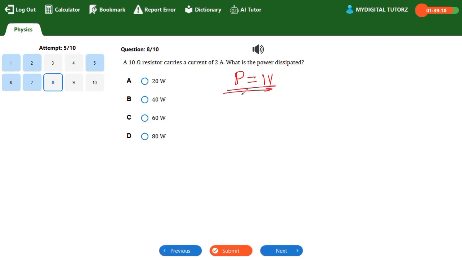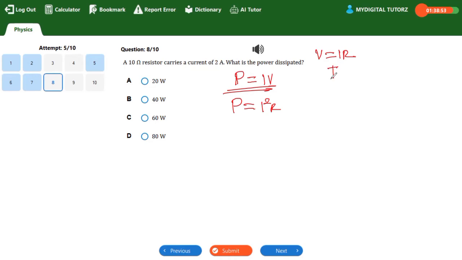P equal to IV. From here we get others, because V is equal to IR according to Ohm's law. So anywhere I see V in P equal to IV, I'll put IR. That will give us P equal to I squared R. That is the second equation.